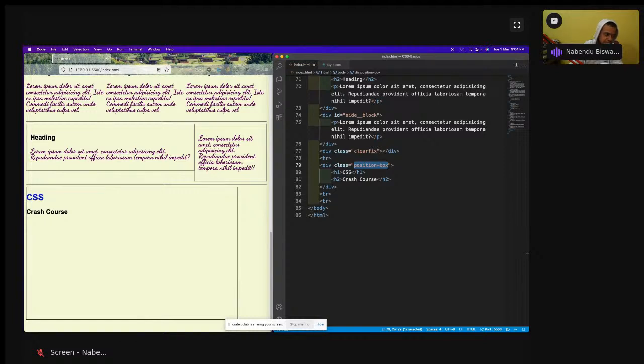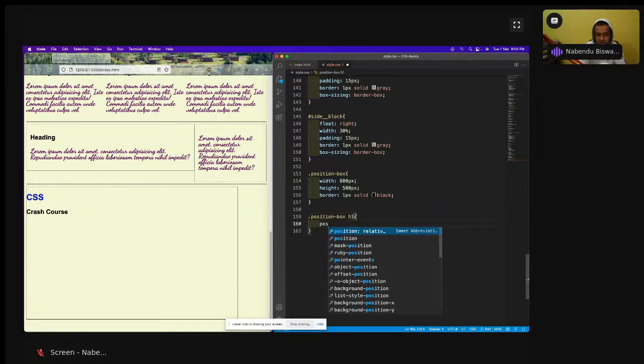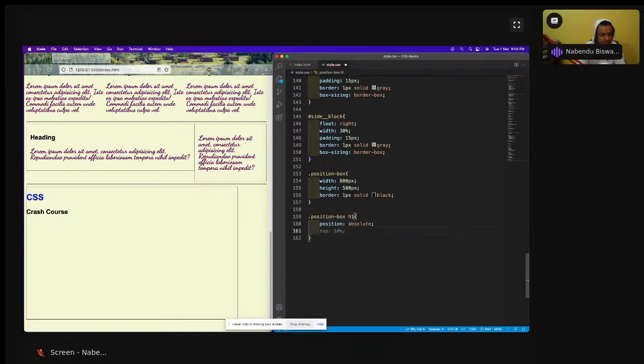For that we have something known as position absolute. So I will choose the position box h1. There are a lot of h1s, so it is always beneficial to choose it like this. Then I give position absolute. When I give position absolute, I get access to four properties: top, left, right, and bottom. So I can move it anywhere.